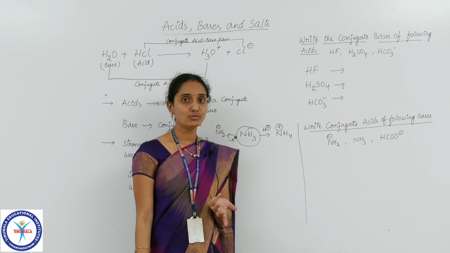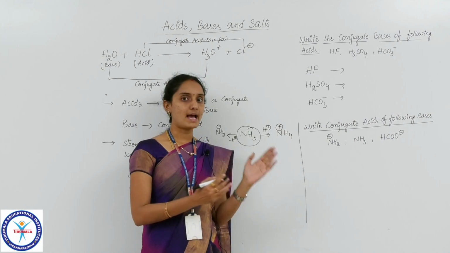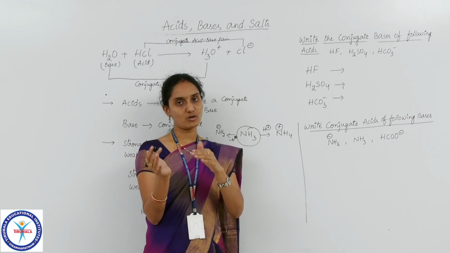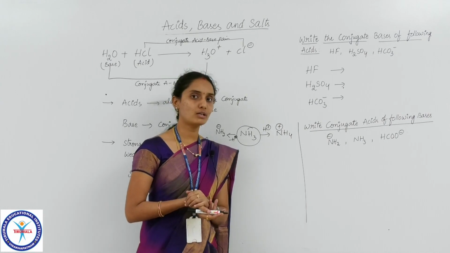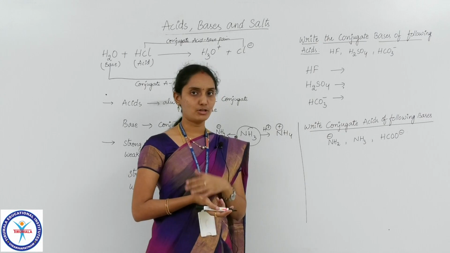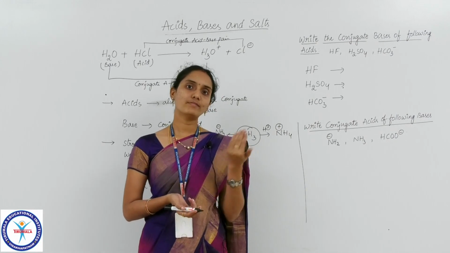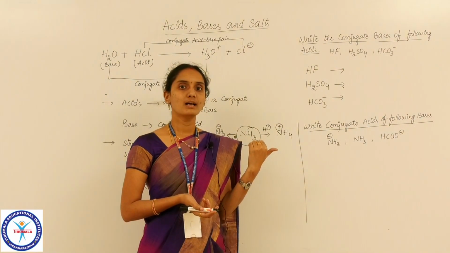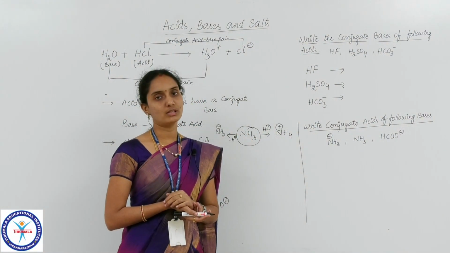So what do you have to do? We know that an acid and its corresponding conjugate base differ by what? Proton. Yes. Here the question is again whether you have to add a proton or remove a proton. It is always a confusion for all the students.